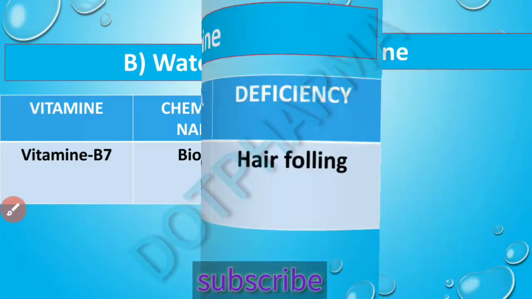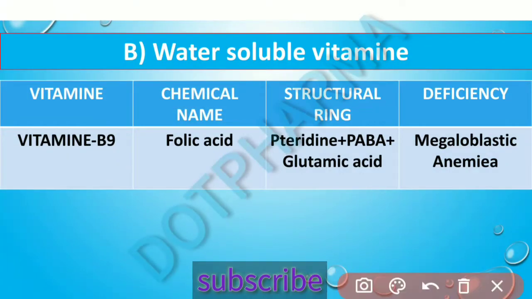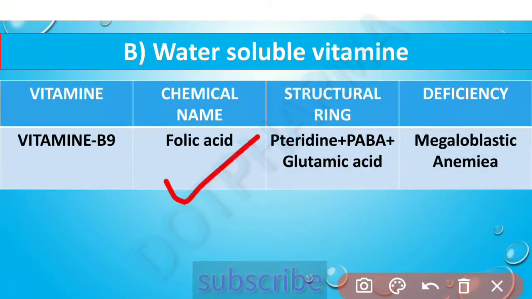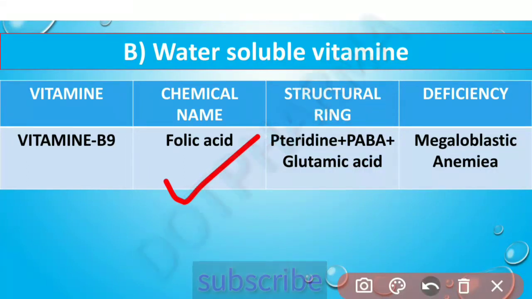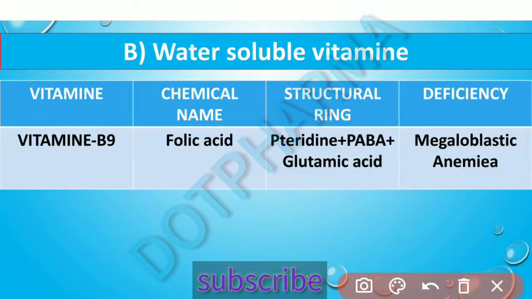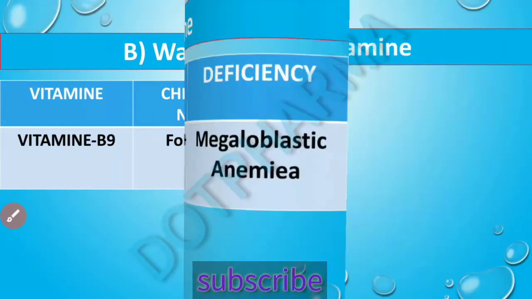So the next vitamin is vitamin B9, which is also a water soluble vitamin, and its chemical name is folic acid. The structure has three types of rings attached to each other, meaning it is complex in structure. There is a pteridine ring, PABA, that is para-aminobenzoic acid, and a glutamic acid ring in the structure. The deficiency of vitamin B9 is megaloblastic anemia. So with a deficiency of vitamin B9, the person suffers from megaloblastic anemia.